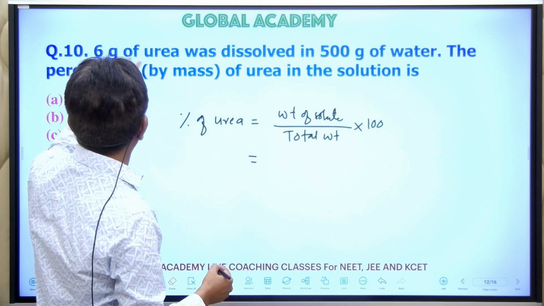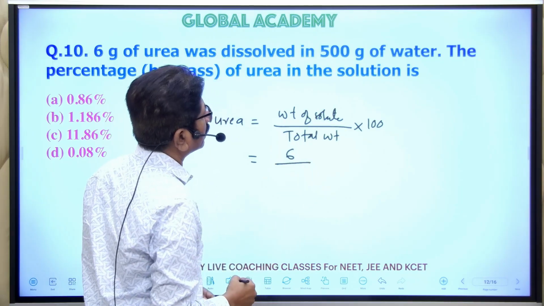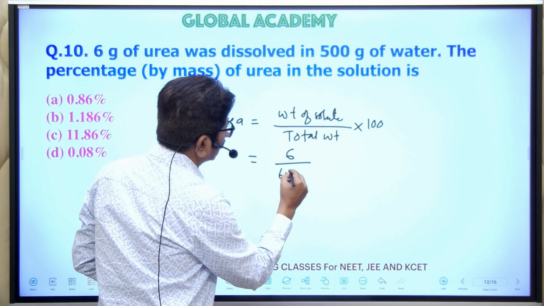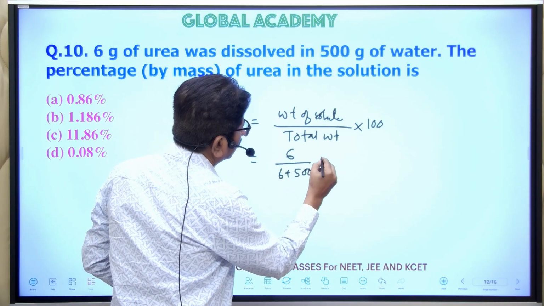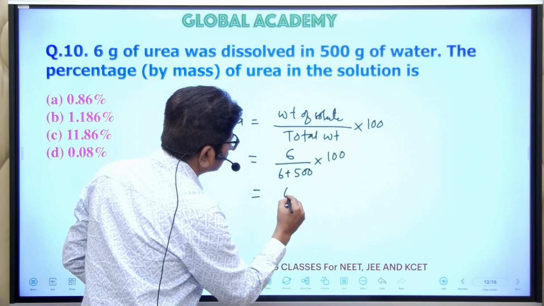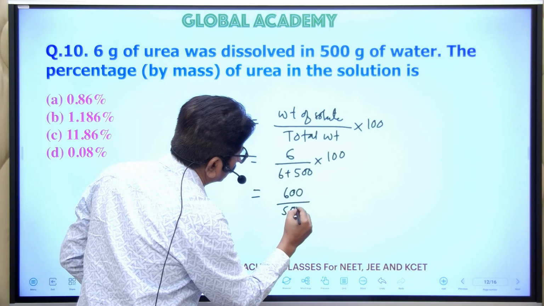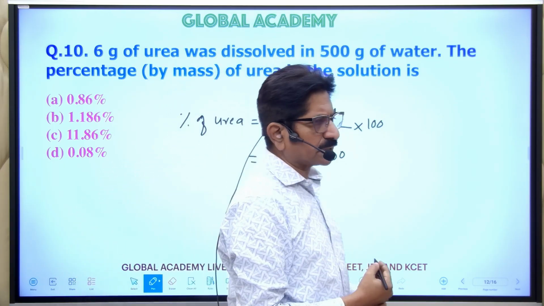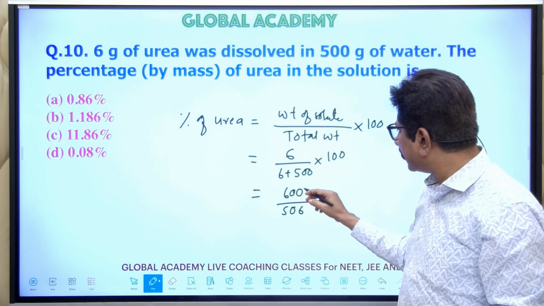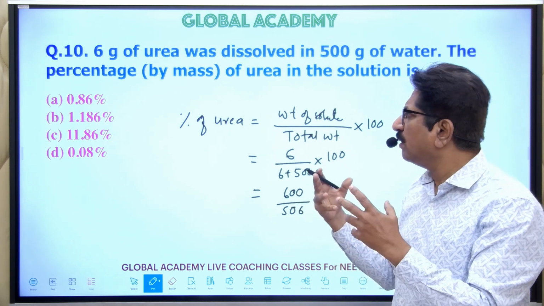Weight of the solute, 6 grams, is given, so it is 6 divided by 400 grams of water. So it is 6 divided by 406, multiplied by 100, which is nothing but 600 divided by 506. In this question, carefully see that the numerator is greater than the denominator, so naturally it will be 1 point something.